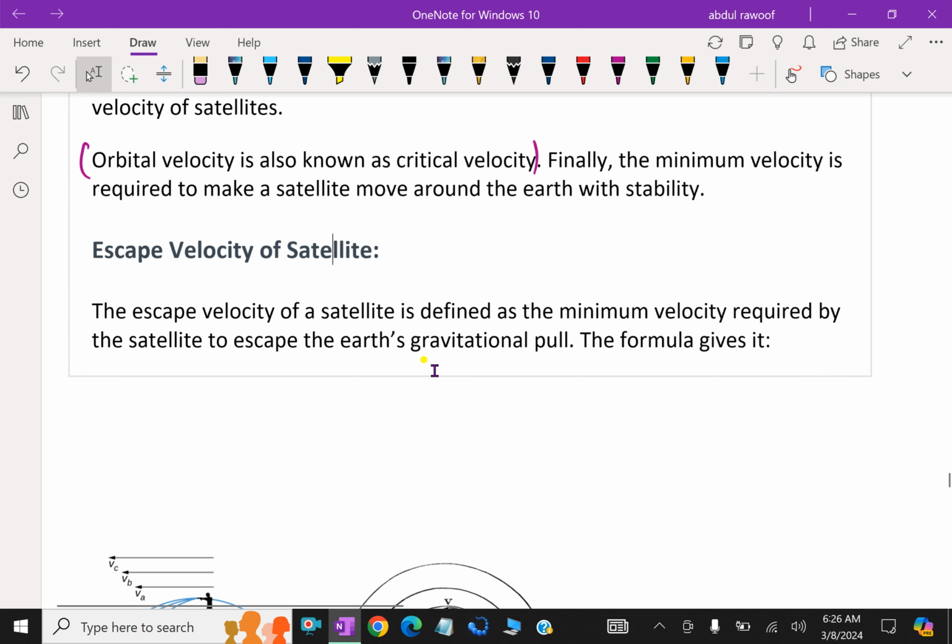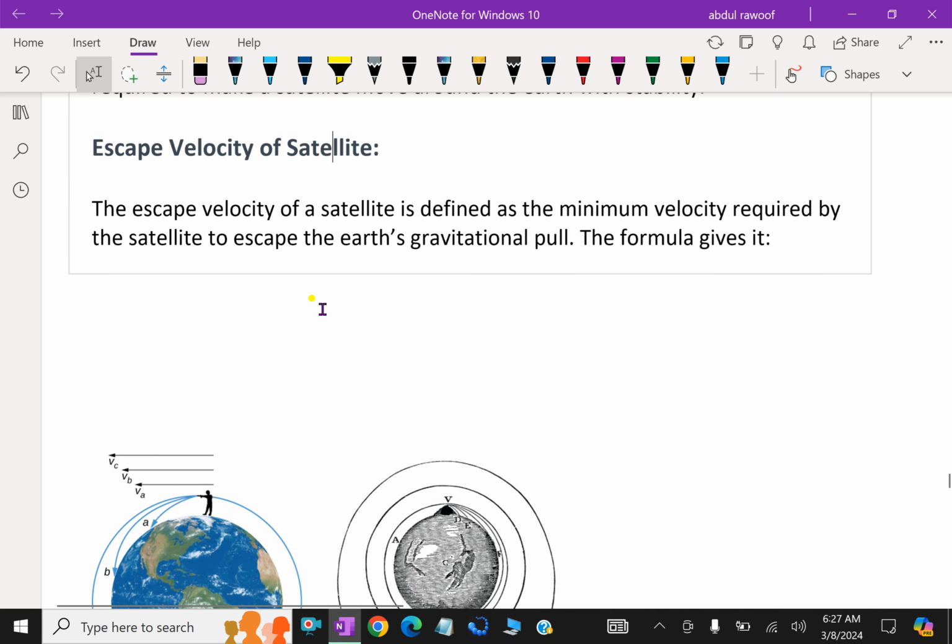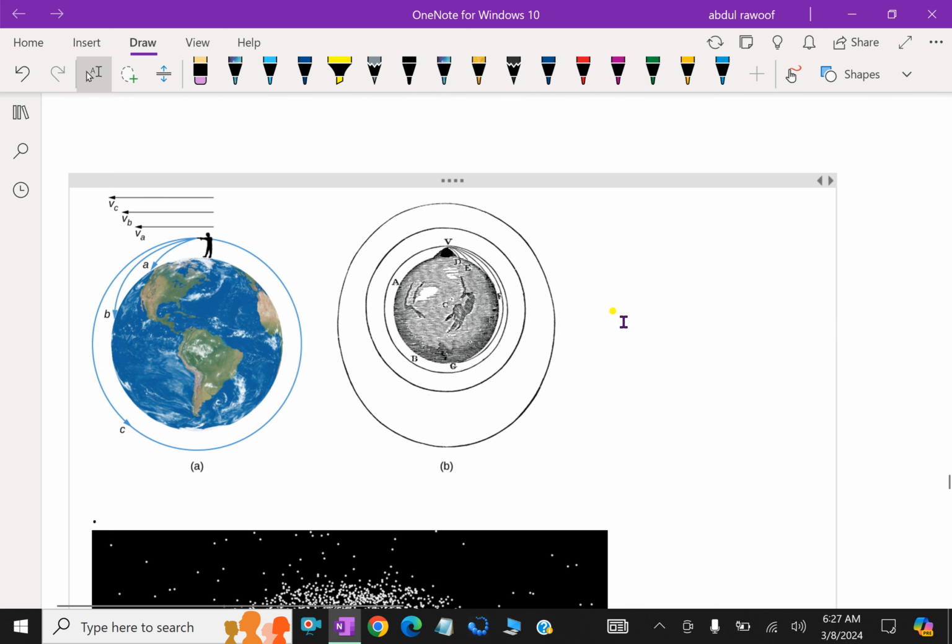What is escape velocity of the satellite? The escape velocity of a satellite is defined as the minimum velocity required by the satellite to escape the Earth's gravitational pull. Look at here. Suppose you are on the Earth's surface, and you are throwing a stone or object. Here it goes, and because of the gravitational pull, it will fall some place here. If you throw with still more velocity, it falls here.